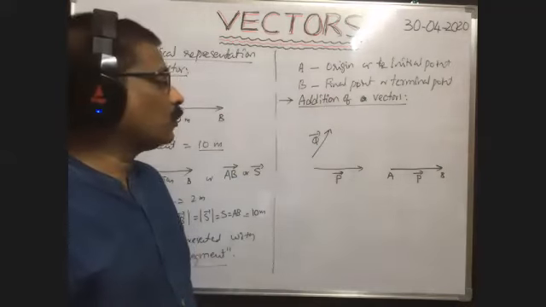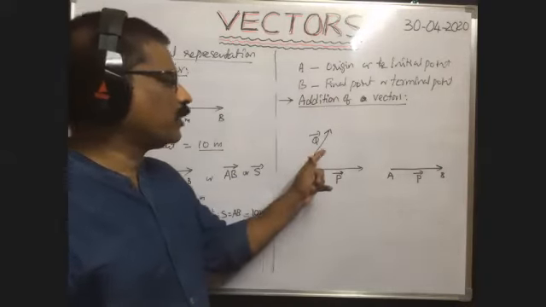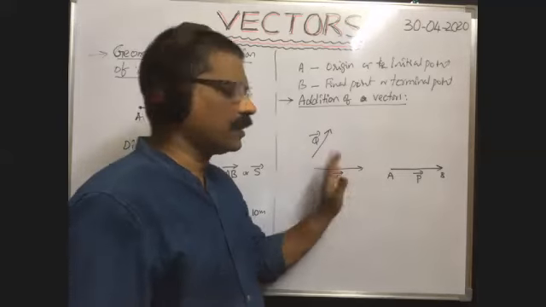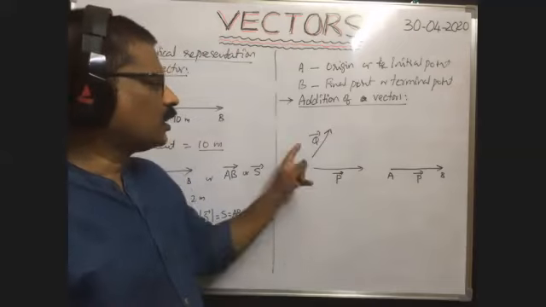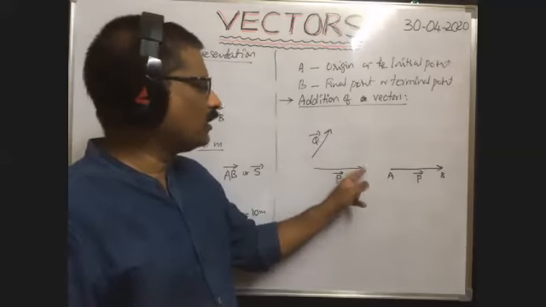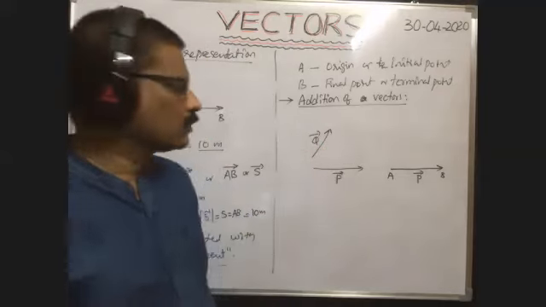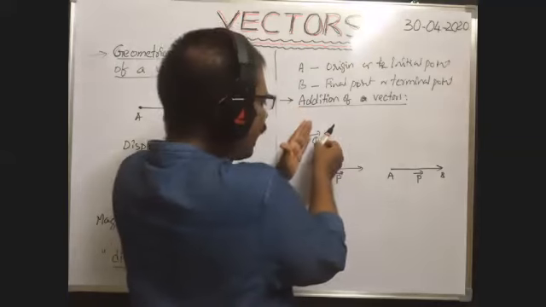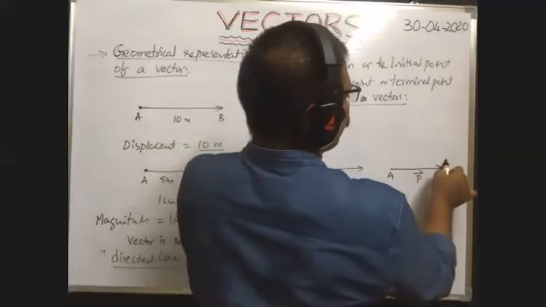To add Q bar to P bar, definitely the initial point of Q bar must coincide with the final point of P bar. In such a way, we have to draw the diagram. Then only this vector can be added to this vector. Otherwise, we cannot add.